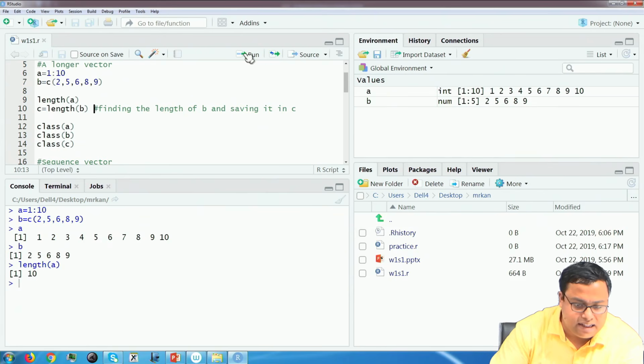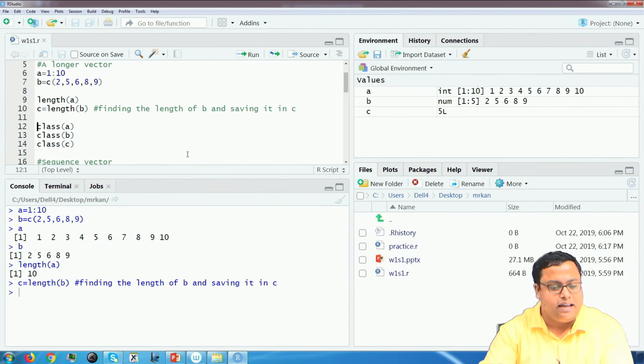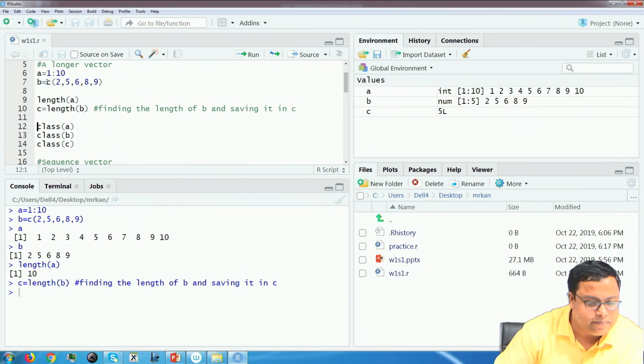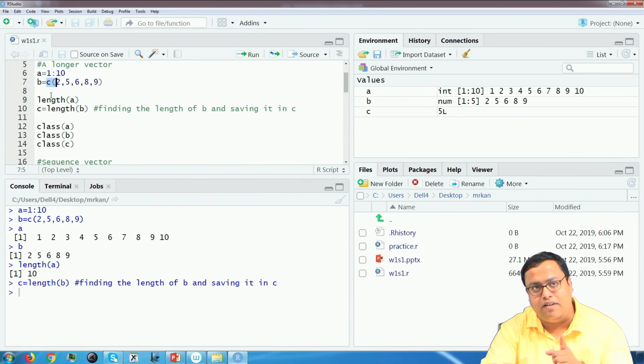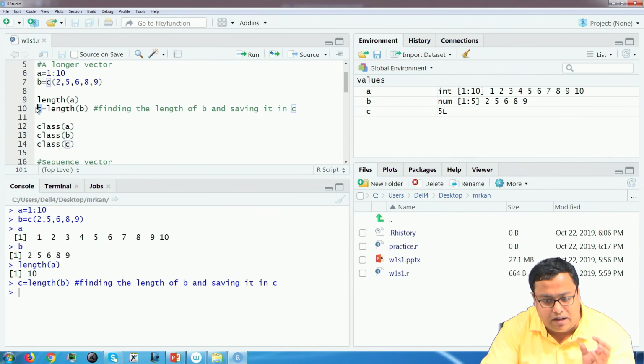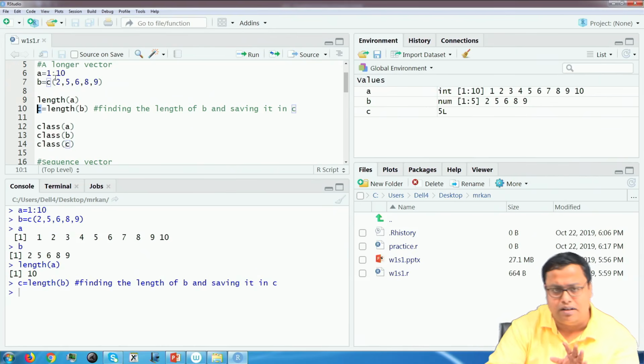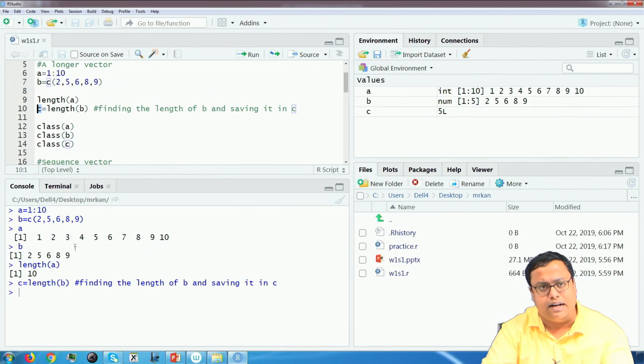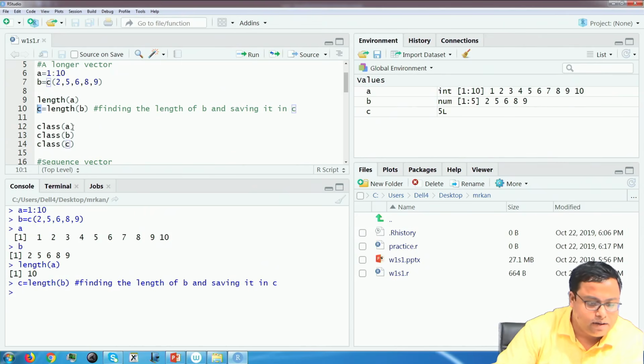Now, why I have written this is you have to identify that this C, the one that I highlighted, and this C are different. This C is a name of a particular vector and this C is a function. R more or less understands that, but oftentimes you have to be careful about what you are writing.